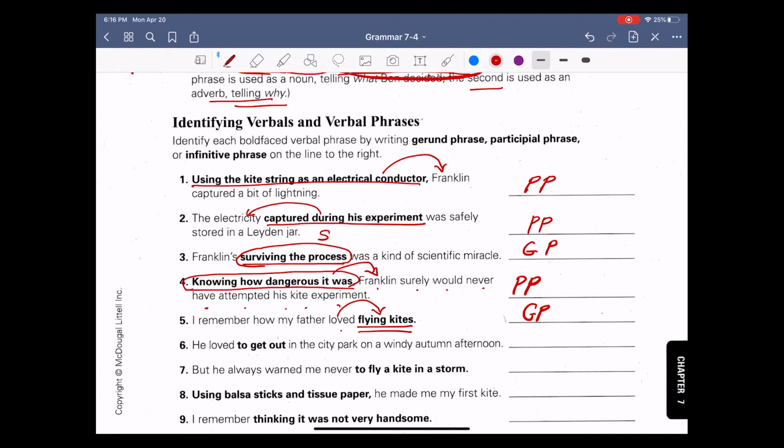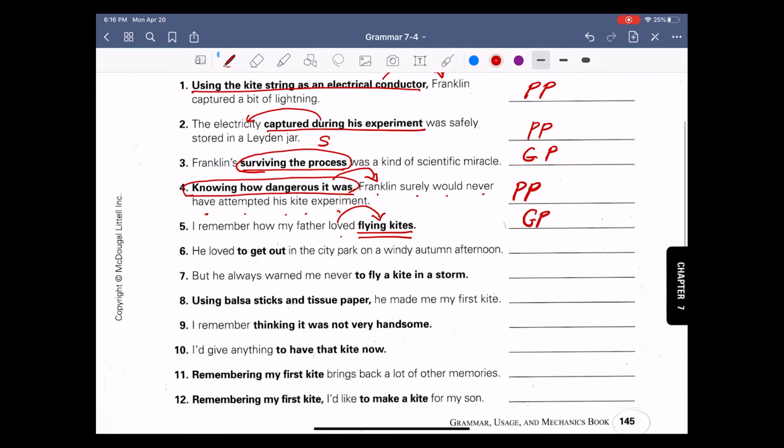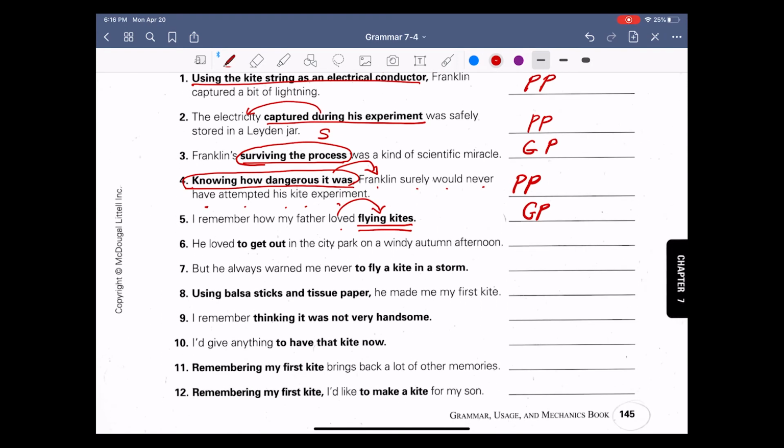Number 6, he loved to get out in the city park on a windy autumn afternoon. To get out. Notice anything there? Those are some of the easiest ones to find. Number 7, but he always warned me never to fly a kite in a storm. To fly a kite in a storm, infinitive phrase.